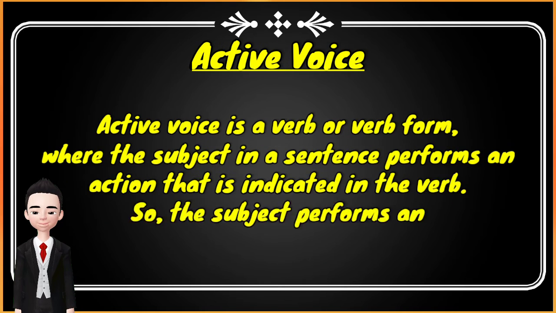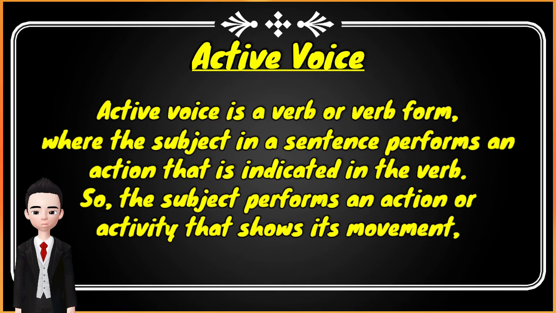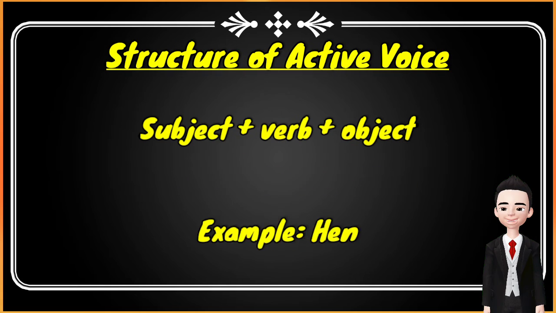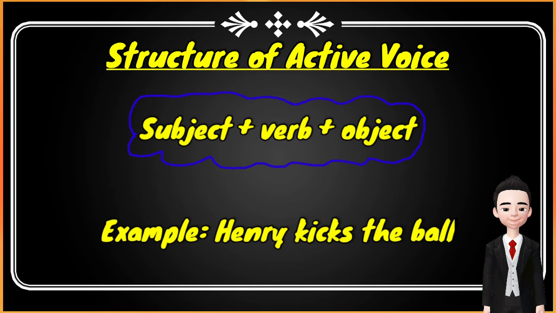The second, active voice. What is active voice? Active voice is a verb or a verb form where the subject in a sentence performs an action that is indicated in a verb. So, the subject performs an action or activity that show its movement. Structure of active voice: subject plus verb plus object.